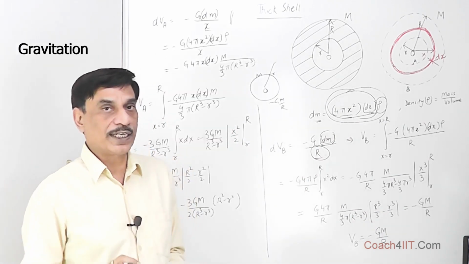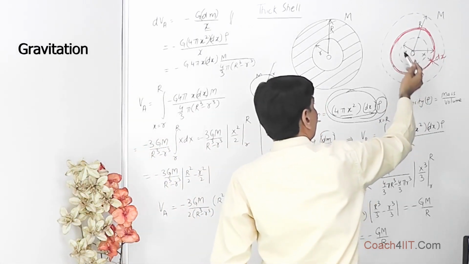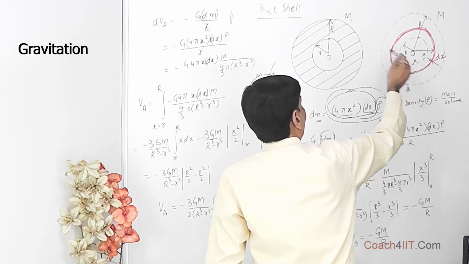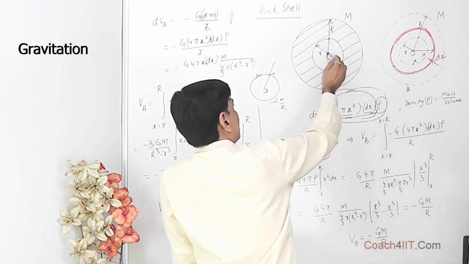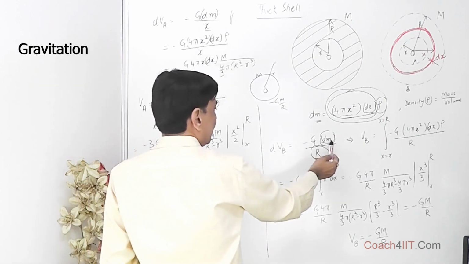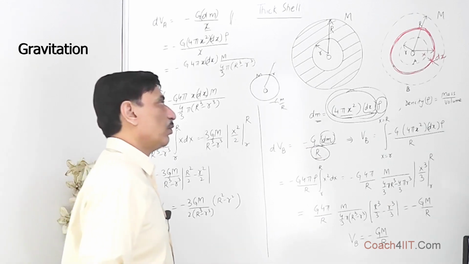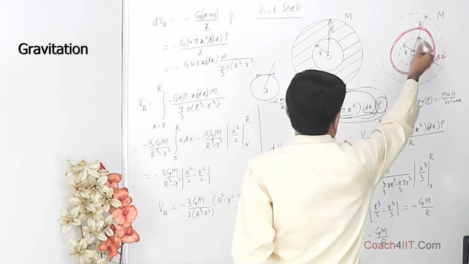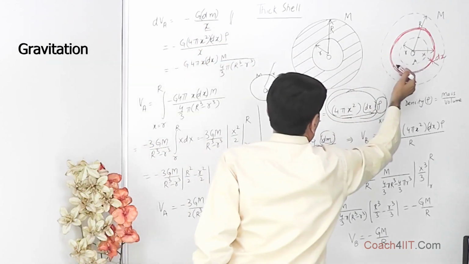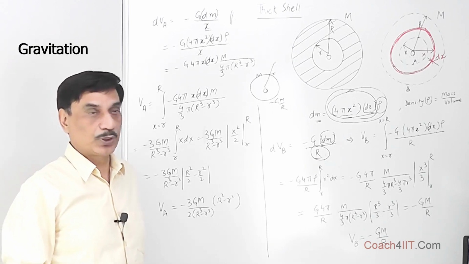So now we are doing two things. One is we intend to find the gravitational potential at the inner surface or within this cavity, and the second is the gravitational potential at the surface when the mass of the shell is capital M, the inner radius is small r and the outer radius is capital R. So one is minus G dm upon R, to find the potential at B, that is the outer surface. And to find the potential at the inner surface in the cavity, we use minus G dm upon x. That is, we find it at the surface, and the same is going to be the contribution within. Rest is a simple integration that we shall be using.